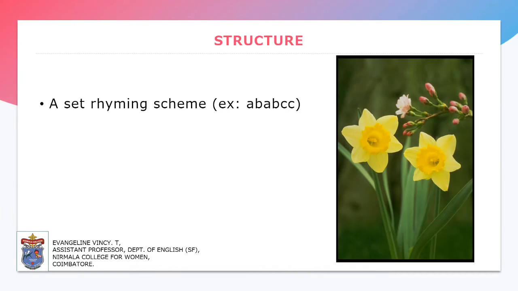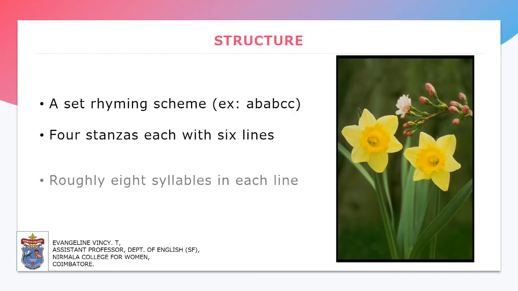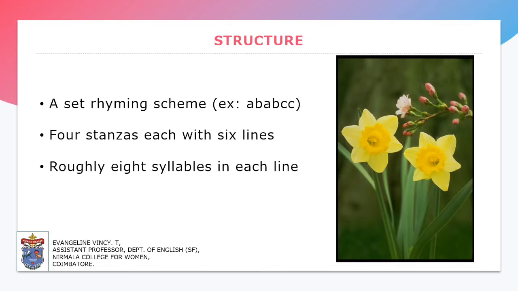Next is the structure. This poem has a set rhyming scheme which is AB, AB, CC. Next, it consists of 4 stanzas with 6 lines and it is roughly 8 syllables in each line.